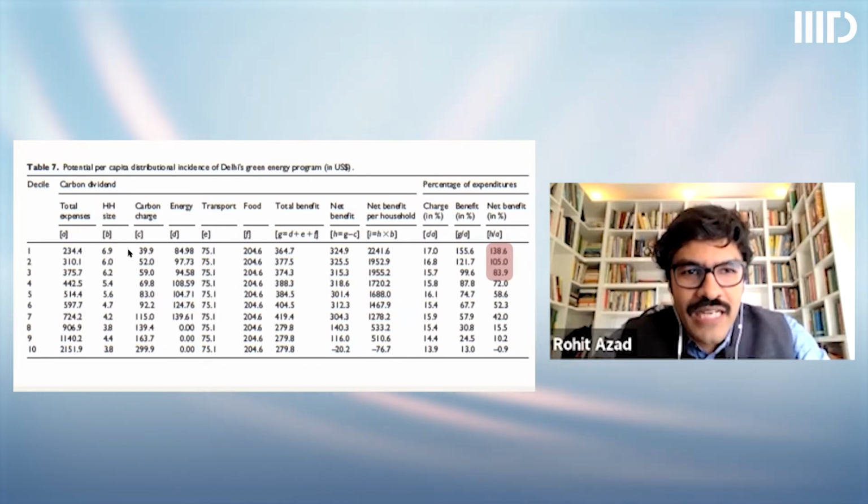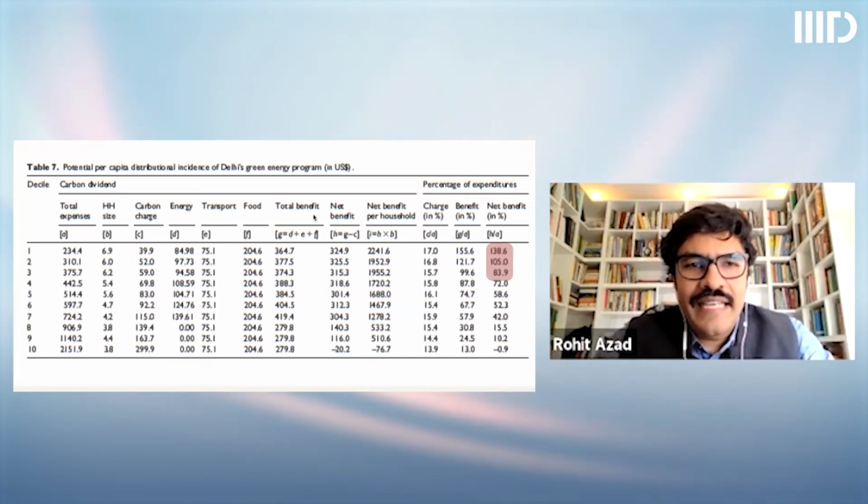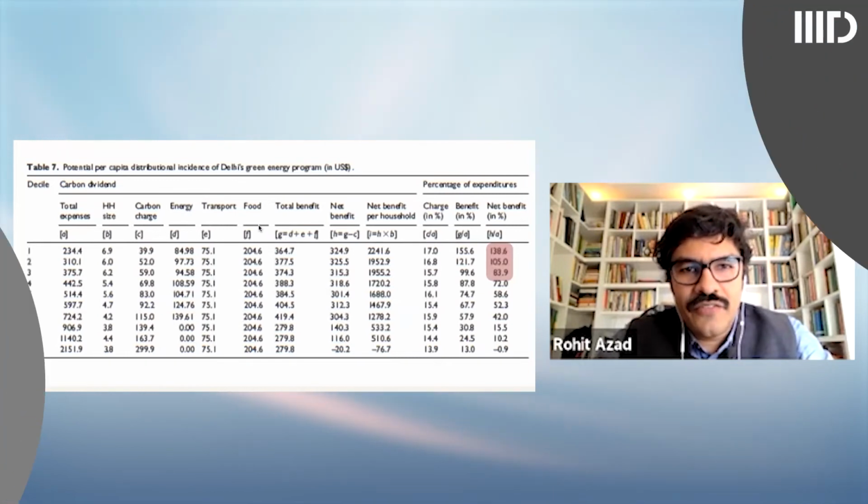So this is the carbon charge that they would have to pay, and this is the benefit that they get as a result of this policy. And in net, there is a net benefit for the poorer section. So in that sense, you are inverting that pyramid, and the richest actually end up paying for it.